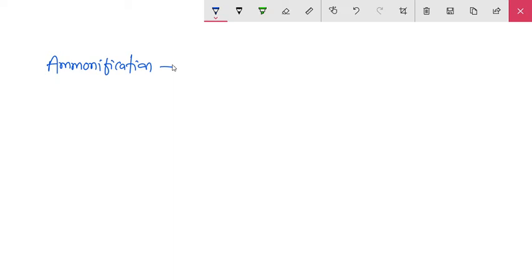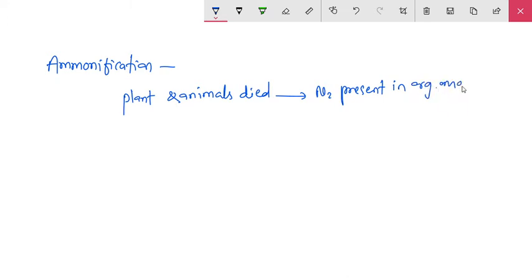Ammonification. When plants and animals die, the nitrogen present in the organic matter is released back into the soil. So it is ammonification.